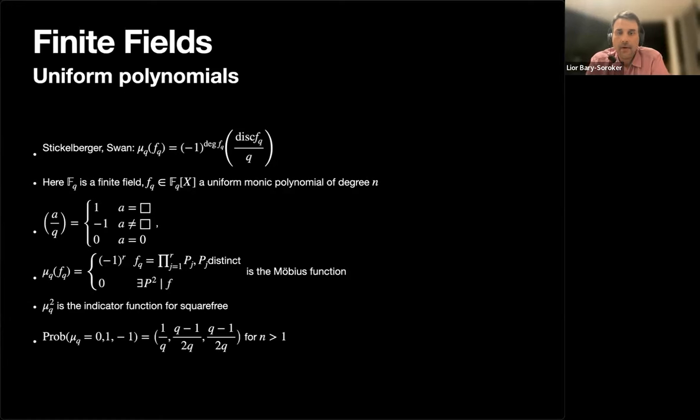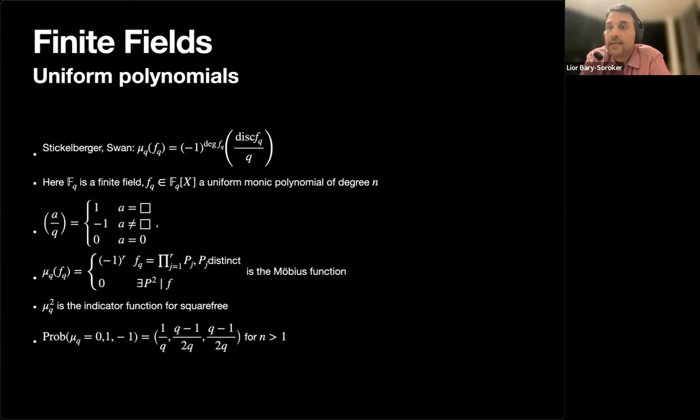And over polynomials over a finite field, there is a very nice thing that I really like to teach, for example in an elementary number theory course: we have an exact formula for the probability of the Möbius to be 0, 1, or -1. So for example, the probability that a polynomial is not square free is exactly 1 over q. I assume that n is bigger than 1, because for n equal 1, all polynomials are square free.